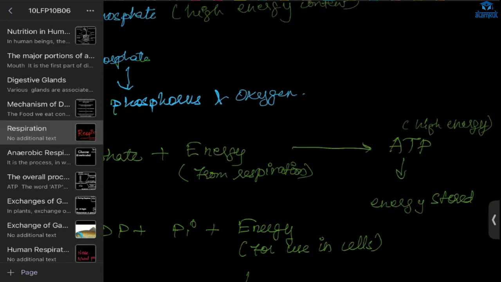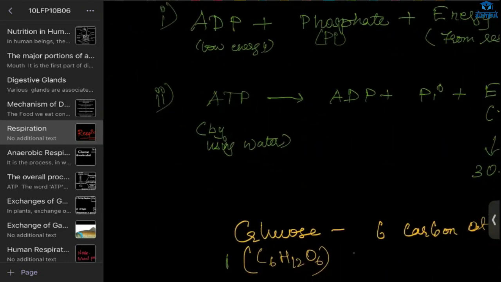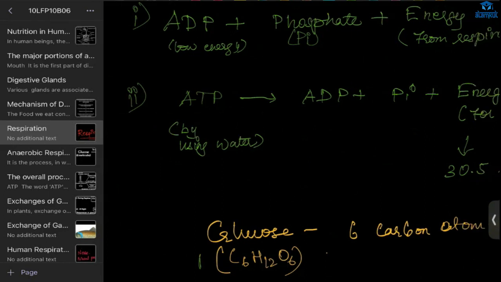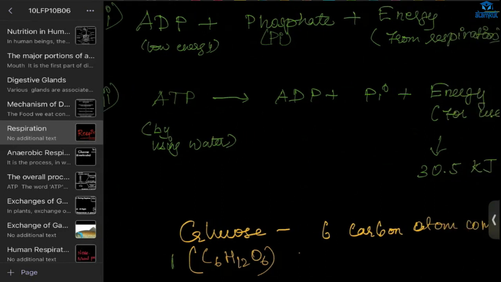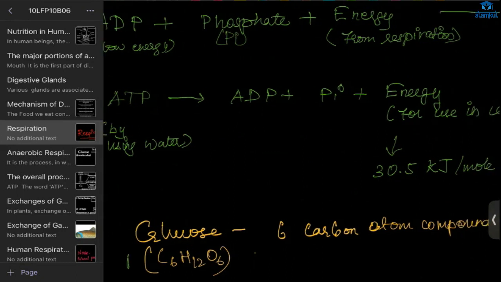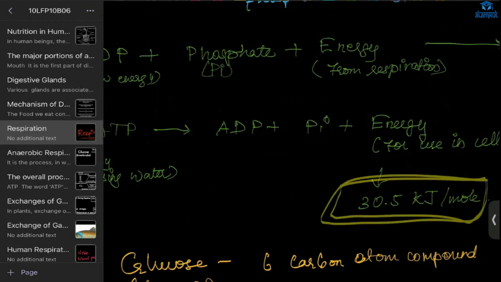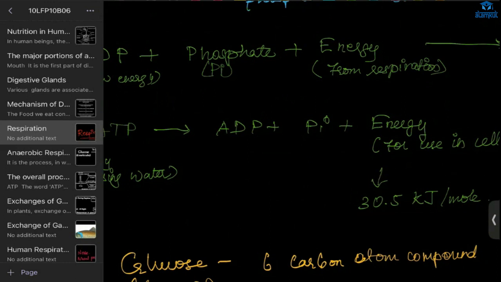Now, if energy is required, what will happen? The water is already there, right? It will mix with the ATP that was formed, which has high energy content. It will break down and form ADP, the previous form, and phosphate. And here we get energy. This high energy will be used in other mechanisms, physical activities or biochemical activities, metabolism.